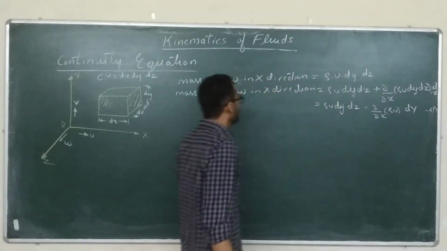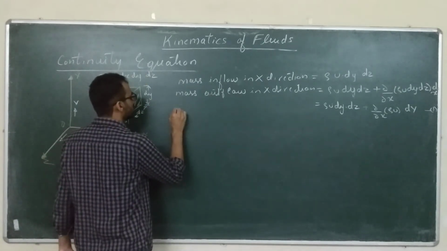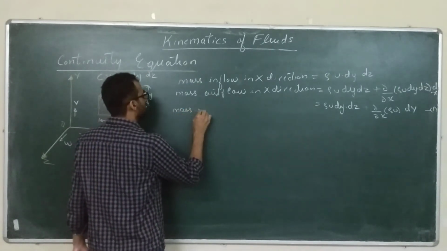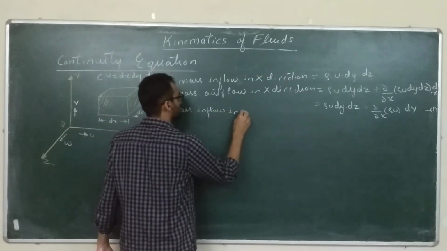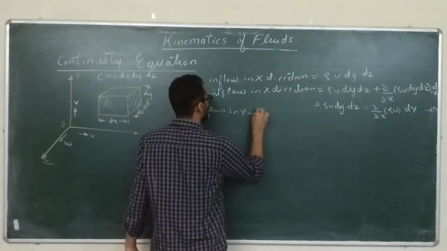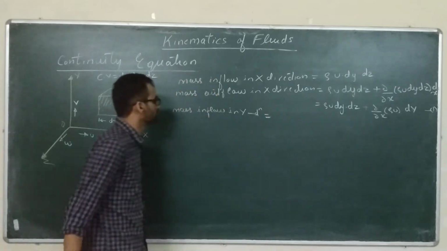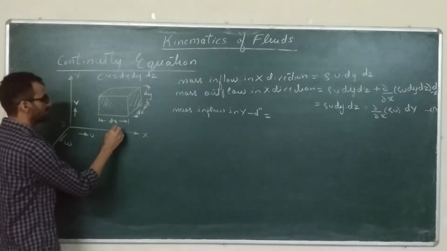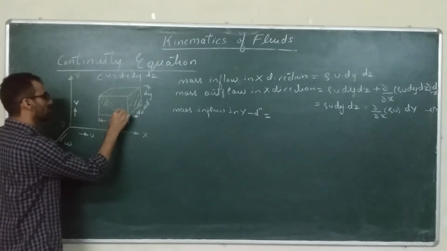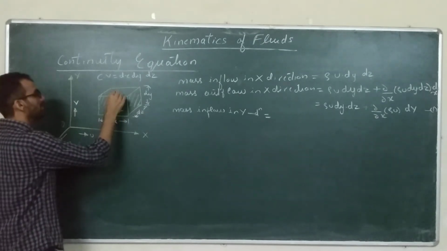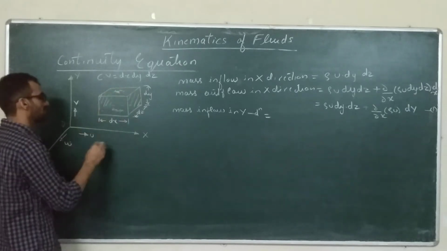Now similarly, we will find out mass inflow in y direction. What will be that? So mass inflow in y direction. Let us say that mass is entering from this control surface along the y direction, and it is leaving through this control surface, along y.